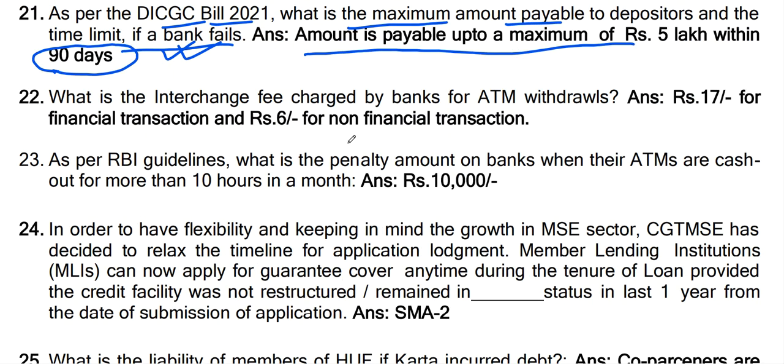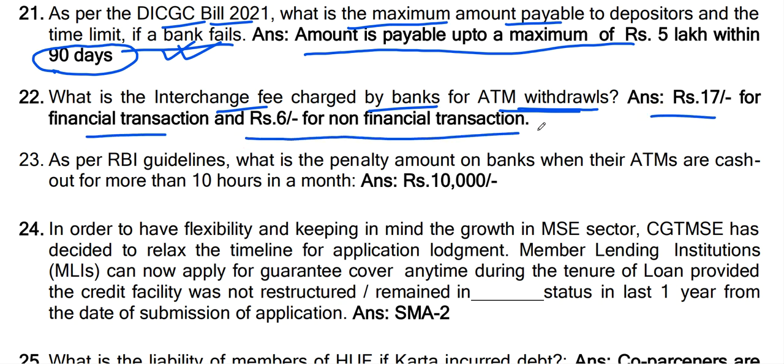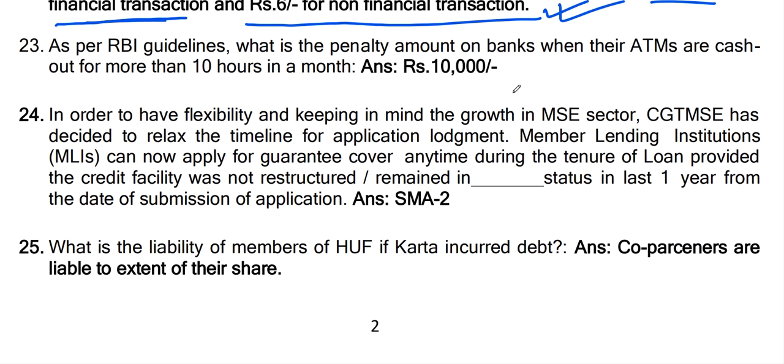What is the interchange fee charged by banks for ATM withdrawals? Answer, rupees 17 for financial transaction and rupees 6 for non-financial transaction. If a customer has an ATM of X bank but goes to Y bank's ATM to withdraw money, how much amount will be charged? Rupees 17 for financial transaction, or if he just checks his balance or takes a mini statement, he will be charged rupees 6 per non-financial transaction. Okay, fine.